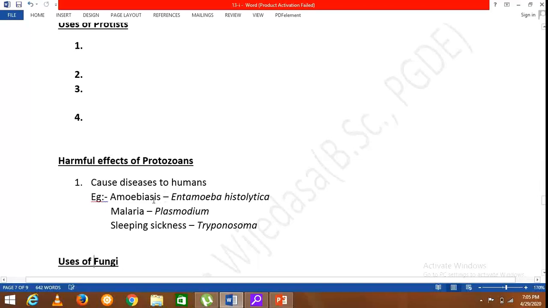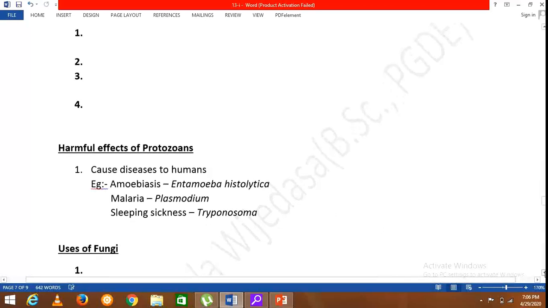Some of the diseases are mentioned here: amoebiasis caused by Entamoeba histolytica, malaria caused by Plasmodium, and sleeping sickness caused by Trypanosoma. There are diseases caused by protozoans that become a harmful impact of protozoans.